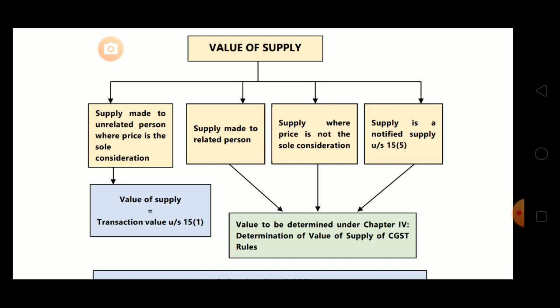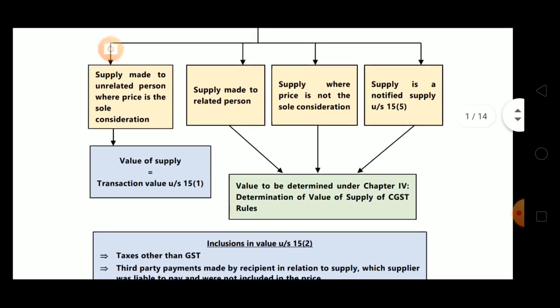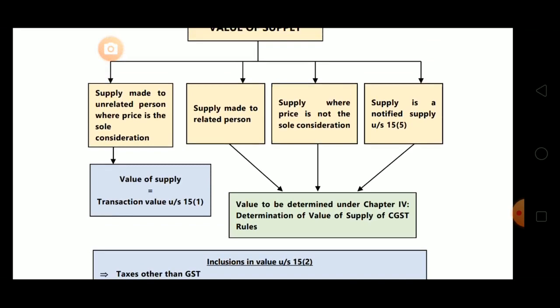And third case is supply is a notified supply under section 15 subsection 5, then also we can't apply that section. In these three cases, when supply is made to related person, price is not the sole consideration, or in case of notified supply, we have to apply rules. See what is written here: value to be determined under chapter 4, determination of value of supply of CGST rules. Means when conditions are not satisfied, then we have to apply rules.